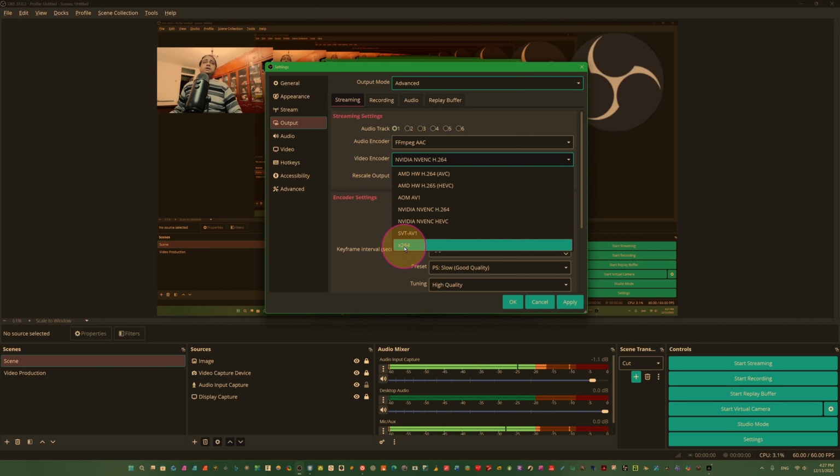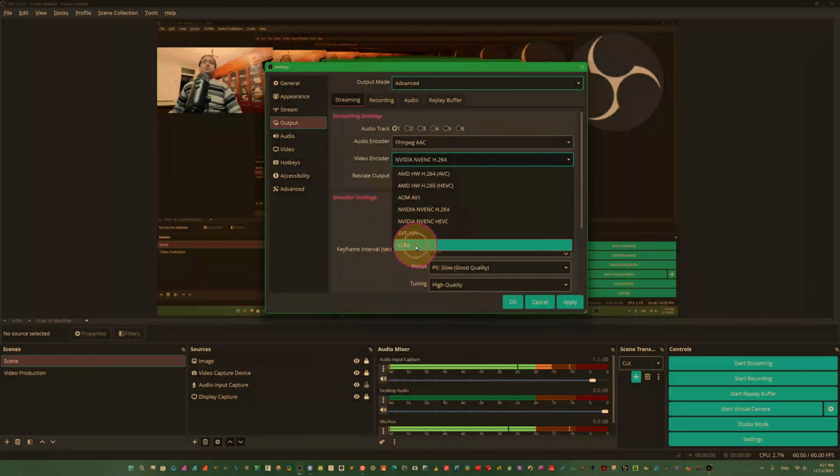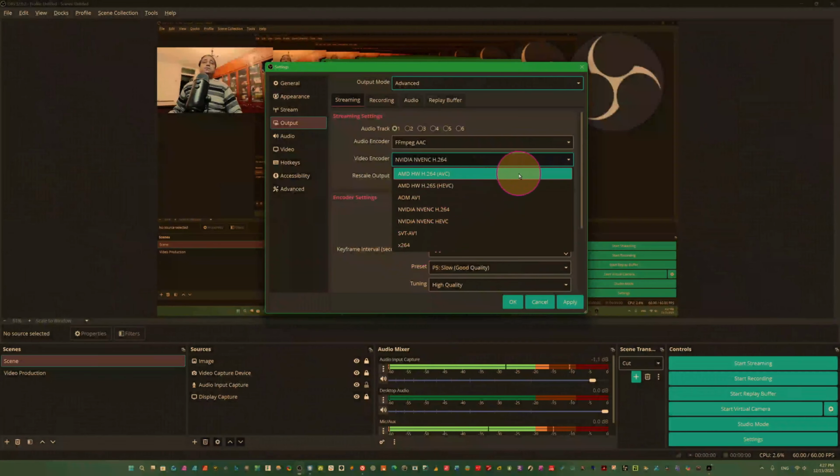If you don't have a GPU on your computer and you use this, it will lag too much and your computer may freeze. So if you have a GPU, use this. AMD, you can use according to your understanding.